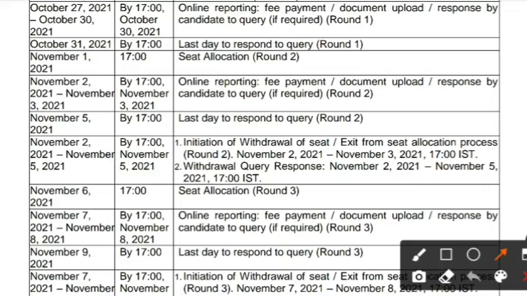Next, on November 1 at 5 p.m., round 2 seat allotment will be released. From November 2 to November 3 up to 5 p.m., online reporting has to be done, that is fee payment, document upload, and responding to a query if required for round 2. That is, if you get a seat in round 2, you should pay the fees and upload the necessary documents.